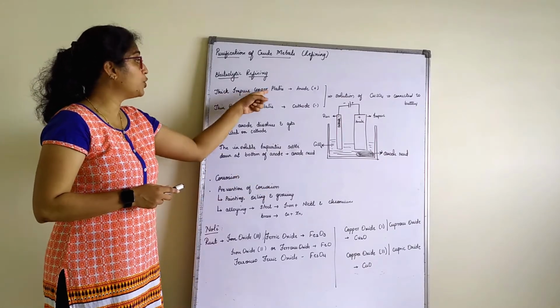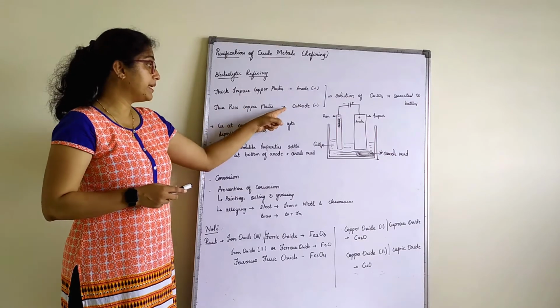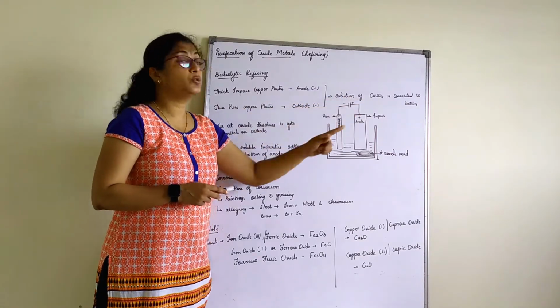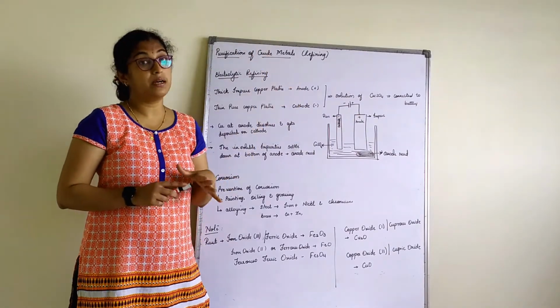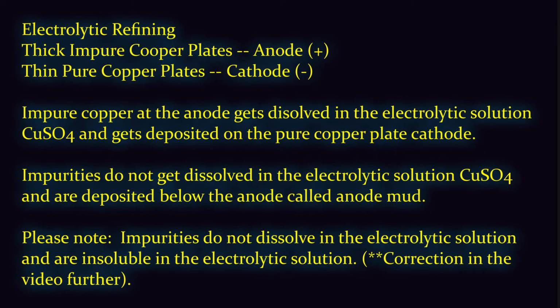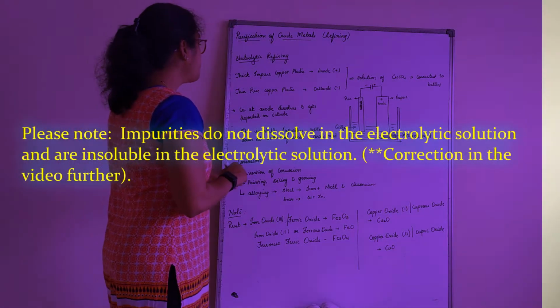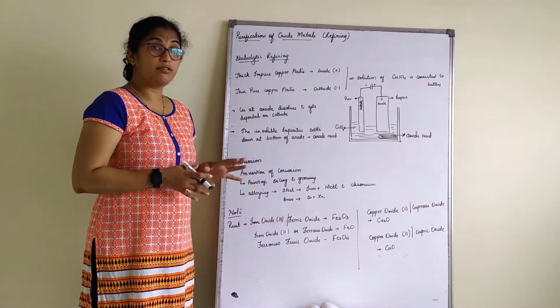So thick impure copper plates to the anode, positive, thin pure copper plates to the cathode, which is negative. Both are dipped into a copper sulfate solution and these electrodes are connected to a battery. So copper at the anode dissolves and gets deposited on the cathode here.